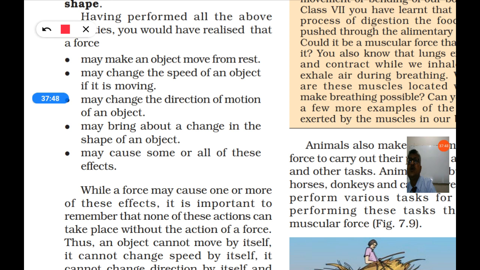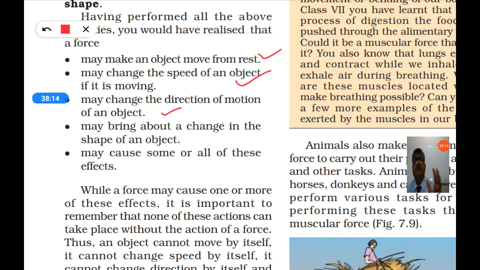You may make an object move from rest. If an object is not moving, if you apply the force, it will move. It may change the speed of an object if it is moving. If an object is moving, if you apply the force, you can increase the speed or you can decrease the speed. It may change the direction of motion of an object.